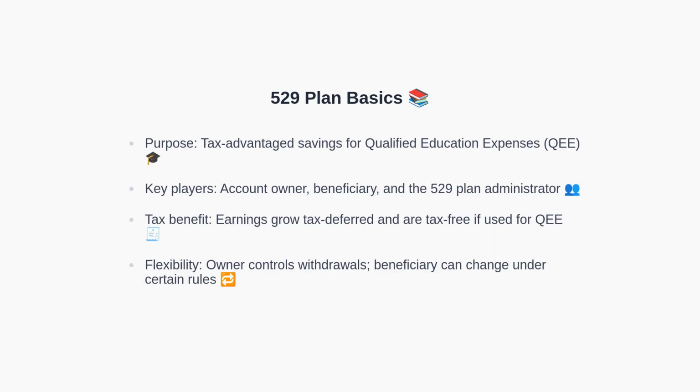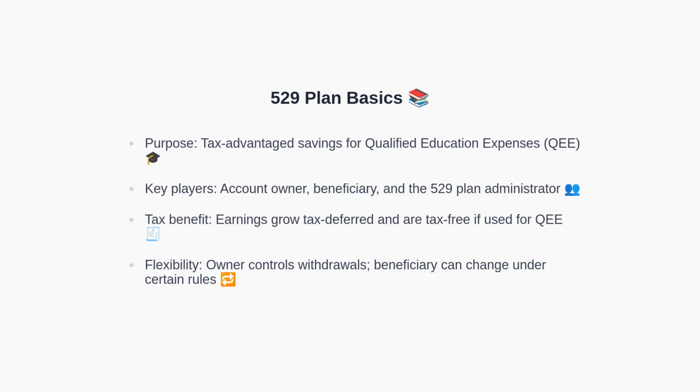Let's start with the 529 plan basics. The purpose of a 529 plan is to provide tax advantage savings for qualified education expenses such as tuition, fees, books, and often room and board if the student is at least half-time. The main parties are the account owner, who controls the account, the beneficiary, who is the student, and the plan administrator, which is the state-sponsored plan provider.